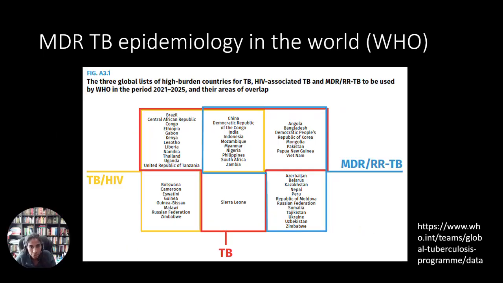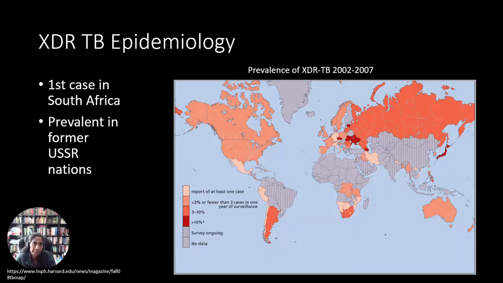And again, when we're looking at these overlapping syndemics of TB and HIV, or TB, HIV, and MDR or rifampin-resistant TB, we can see, unfortunately, here in this box where the red, yellow, and blue overlap are countries which have high rates of TB, TB and HIV, and MDR-TB. When we talk about extremely drug-resistant TB, the first case was diagnosed in South Africa, and again, it's more prevalent in countries in the former USSR.